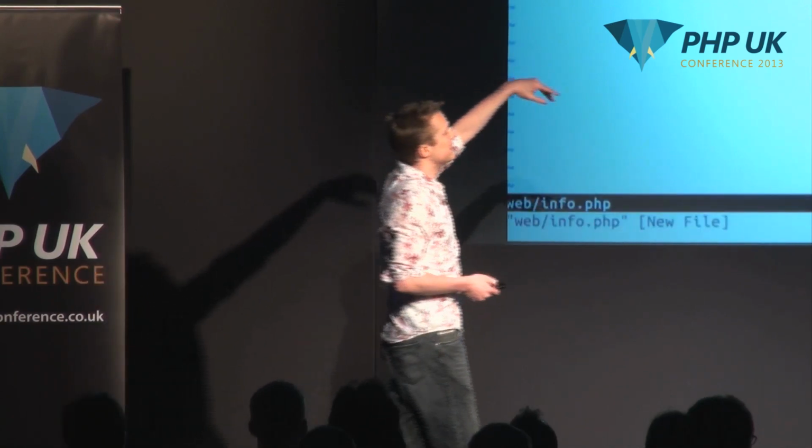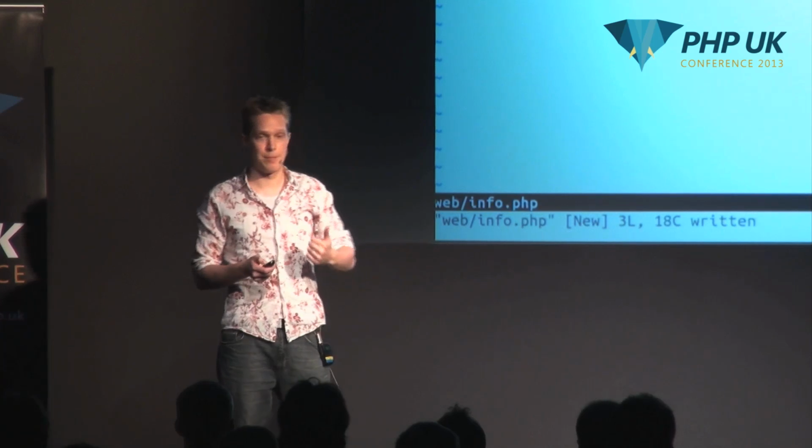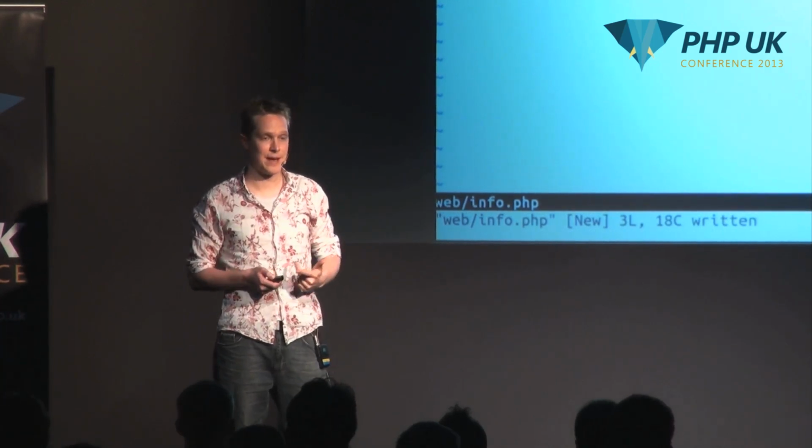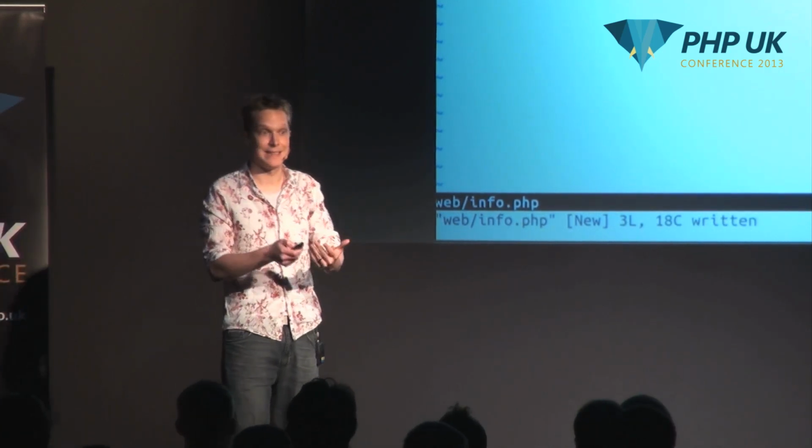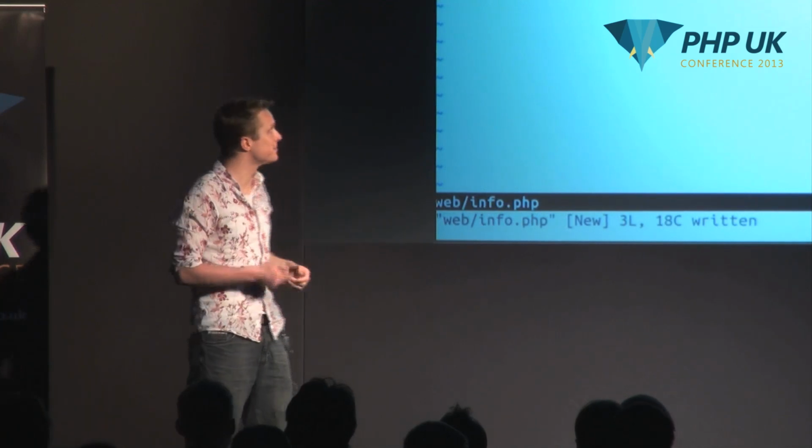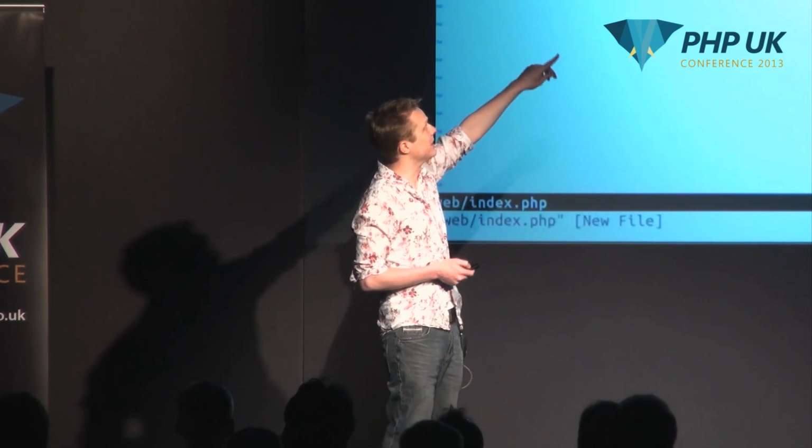Okay, so we've got a text file. If we can serve a text file, we know we've at least passed stage 1. The next thing I normally do is throw an info.php in there as well. This is quite useful on platforms that you don't have access to, so that you can find out what modules are being loaded, what settings are in there, and also verify that PHP is actually running and being processed.